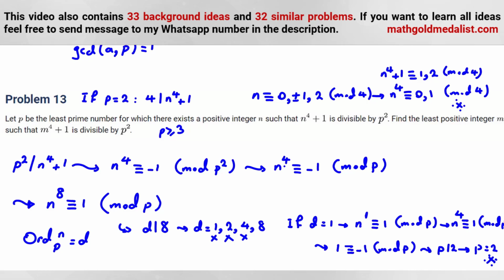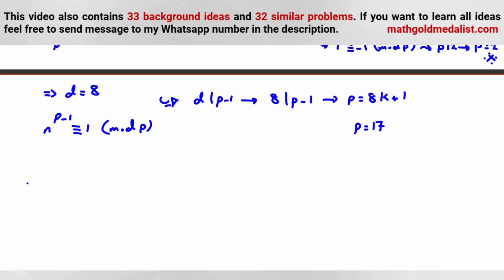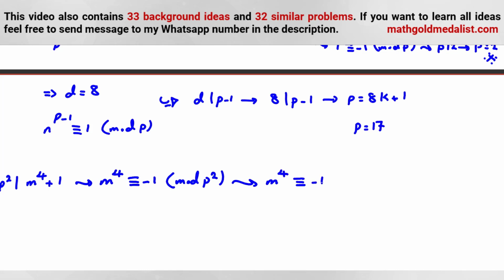Here it says find the minimum m such that m to the 4 plus 1 is divisible by p squared. Because m to the 4 plus 1 is divisible by p squared, we know m to the 4 again is congruent to negative 1 mod p squared, and we can say m to the 4 is also negative 1 mod p.